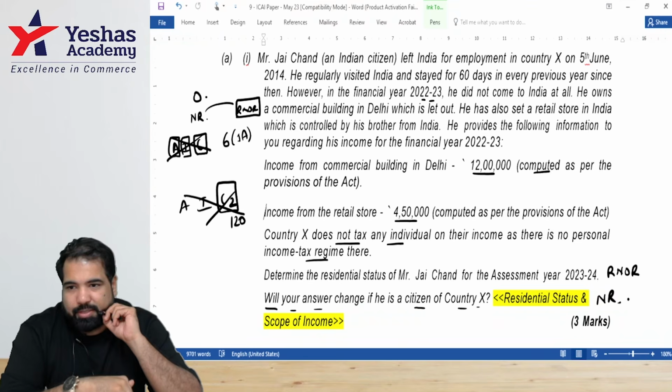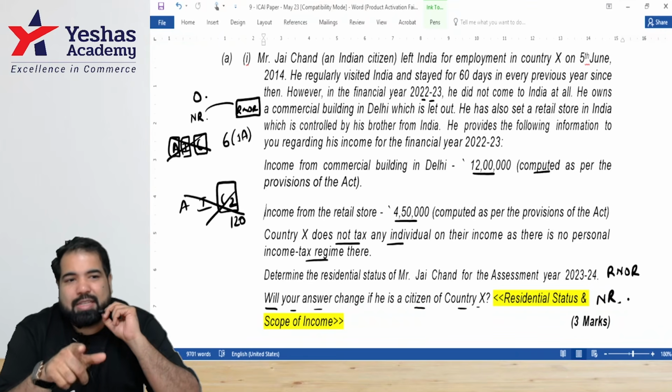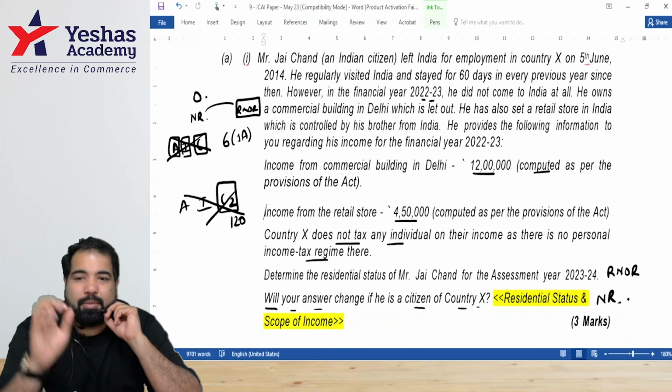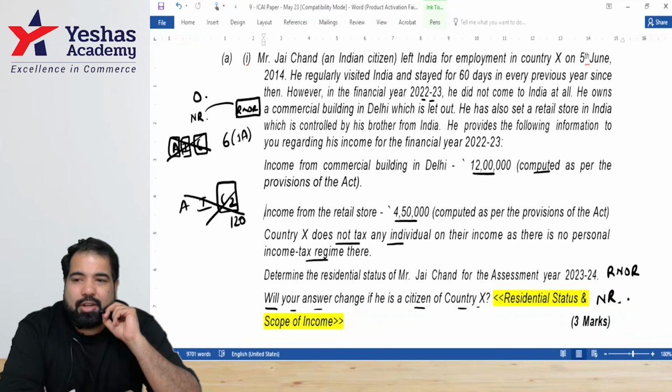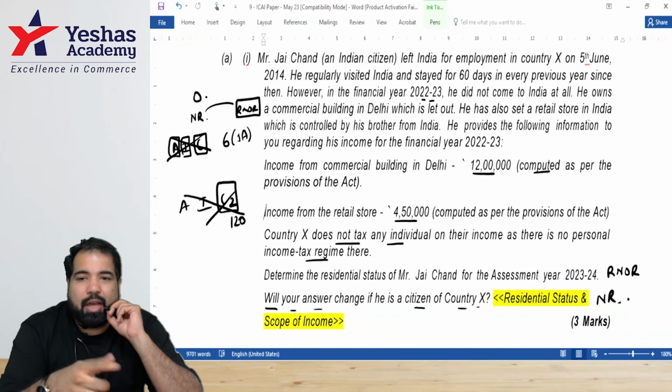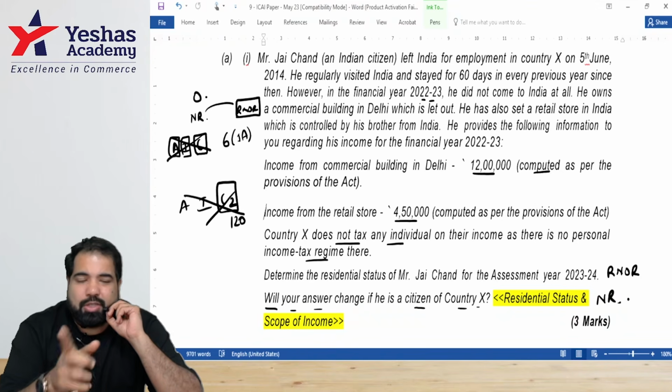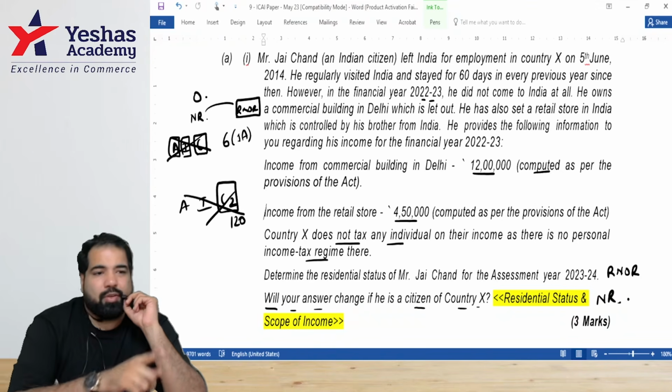Full stop. Next. In case he is not an Indian citizen, section 6(1)(a) will not apply. Full stop. Next line. Since his stay in India is how many days? 0 days. The conditions under section 6(1) are not applicable. Thus, he will be considered as a non-resident for which year? Previous year 22-23, assessment year 23-24.